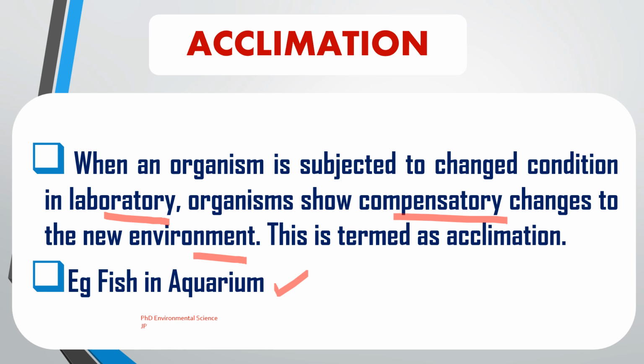Another example includes plants in growth chambers. When plants are grown in chambers where temperature, humidity, or light levels are manipulated, they may undergo acclimation by changing their leaf structure, photosynthesis rate, or water usage.